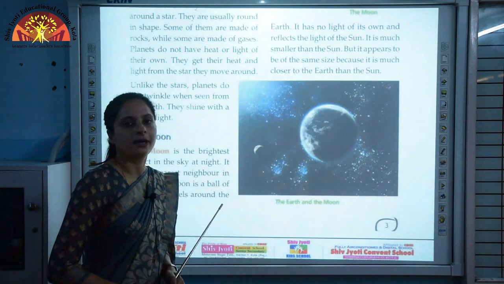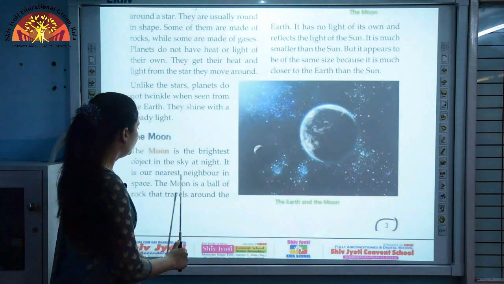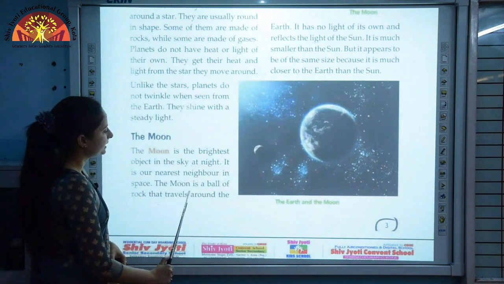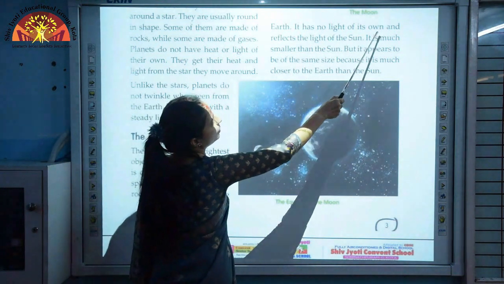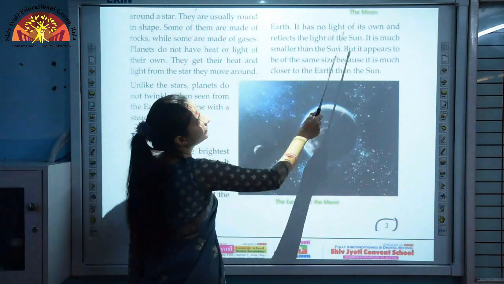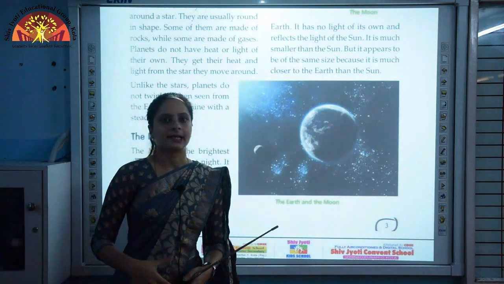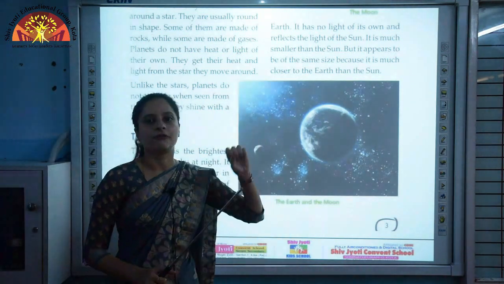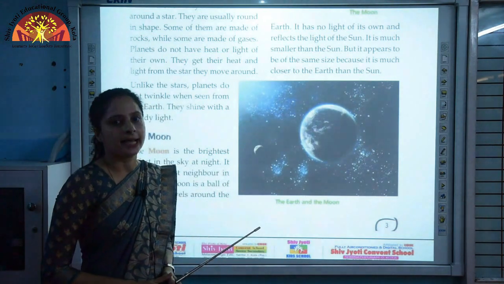As you all are aware, Earth's natural satellite is the moon. The moon is a ball of rock that travels around the Earth. It has no light of its own and reflects the light of the sun. Now, you are able to see the moon in the night sky, which is reflecting the light of the sun. Moon also does not have its own light.